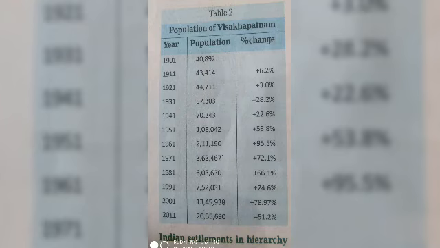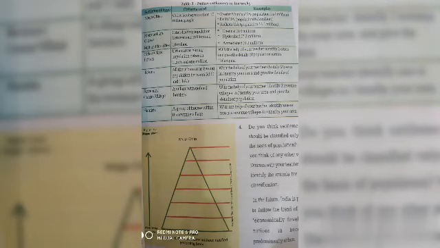A pyramid is given on the next page. The bottom part of the pyramid shows the lowest level of the settlement hierarchy according to the Indian census, and at the top are the mega cities, the highest level. In Table 3, Indian settlements in the hierarchy, first we have the settlement type, next the criteria used, and next the examples.